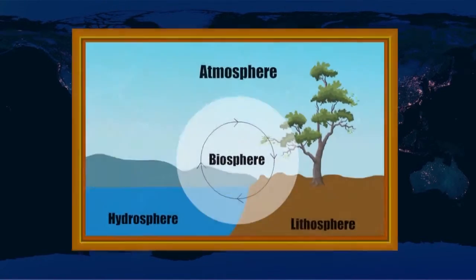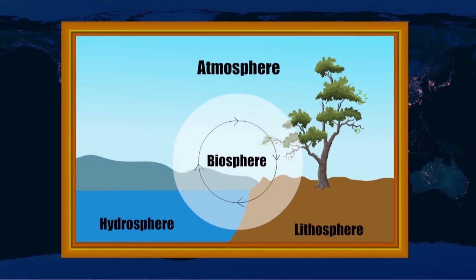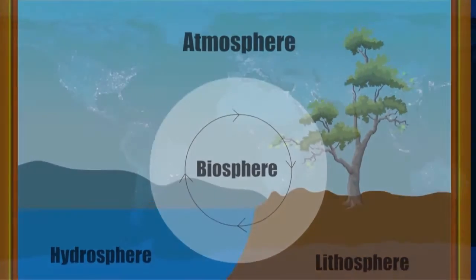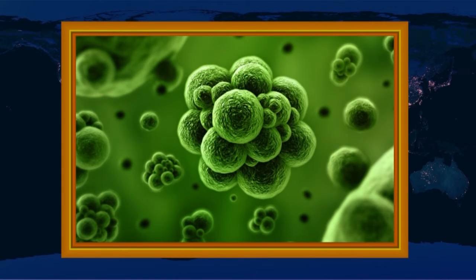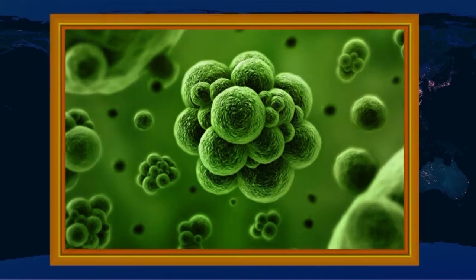Biosphere. Life is possible where all the three zones, the lithosphere, the hydrosphere, and the atmosphere come in contact. This narrow contact zone consisting of living organisms is called biosphere. This zone extends a little above the surface into atmosphere and a little below the surface and into the water bodies. There are several species of organisms that vary in size, from microbes and bacteria to huge mammals.